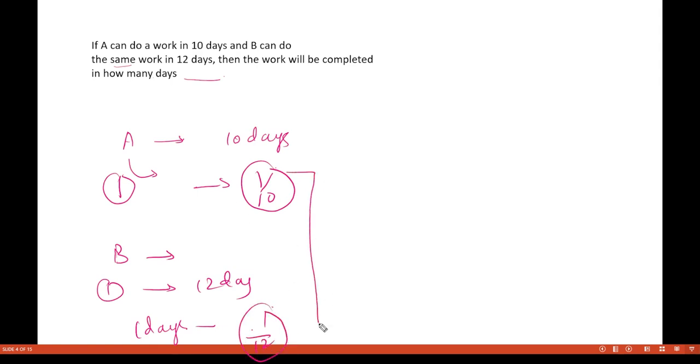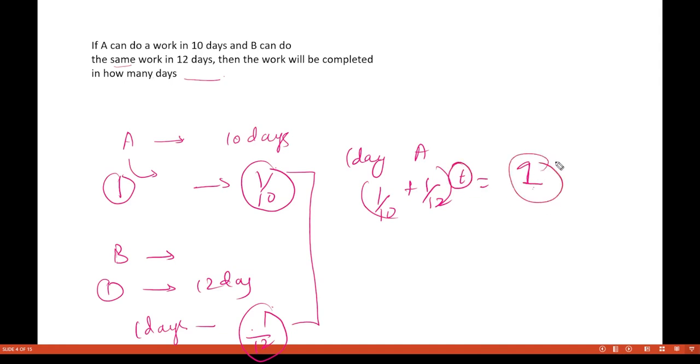So in one day combined, A and B are doing how much work? 1 by 10 plus 1 by 12. To complete the entire work, the time required will be equal to 1, because complete work is 1 here. So A is doing 1 by 10 of the work in one day, and B is doing 1 by 12 of the work in one day.